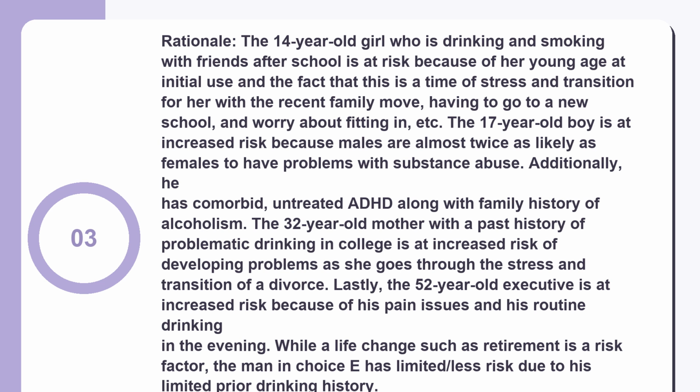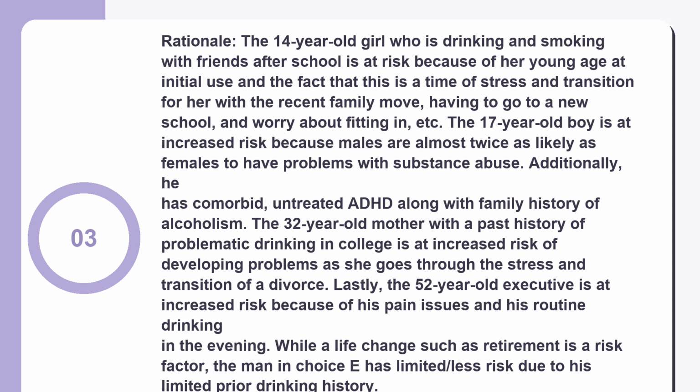The 17-year-old boy is at increased risk because males are almost twice as likely as females to have problems with substance abuse. Additionally, he has comorbid, untreated ADHD along with a family history of alcoholism. The 32-year-old mother with a past history of problematic drinking in college is at increased risk of developing problems as she goes through the stress and transition of a divorce. Lastly, the 52-year-old executive is at increased risk because of his pain issues and his routine drinking in the evening.